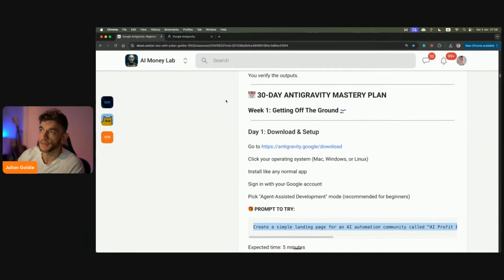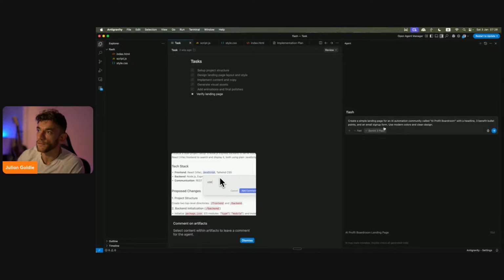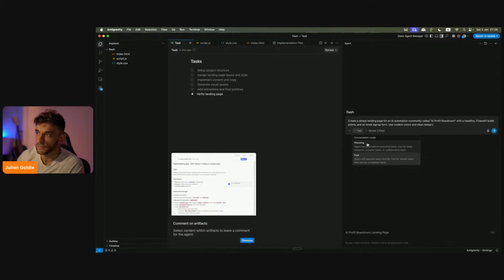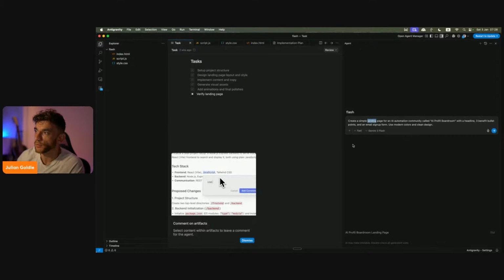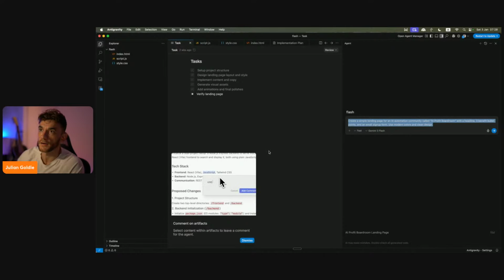I've actually got a 30-day plan if you really want to commit to learning and mastering this tool, but we're going to get straight into this now. So we were talking before about the first step of the process, the Goldie Gravity framework. So we're going to say, create a simple landing page for an AI automation community called AI Profit Boardroom with a headline, 3 benefit bullets, and an email sign-up form. Use modern colors and clean design, right?